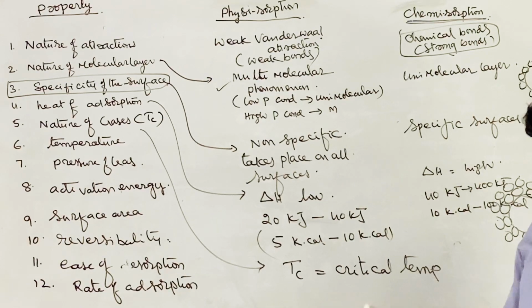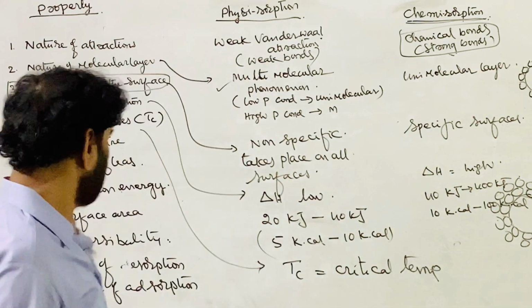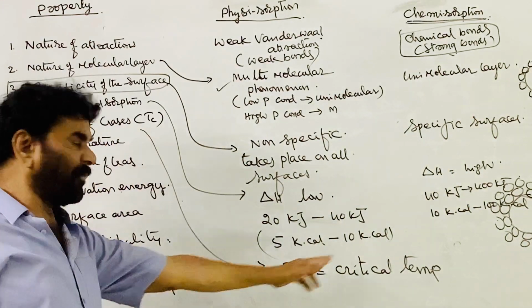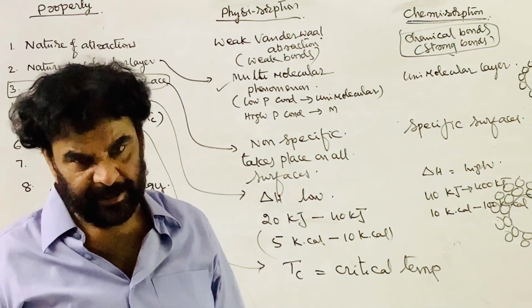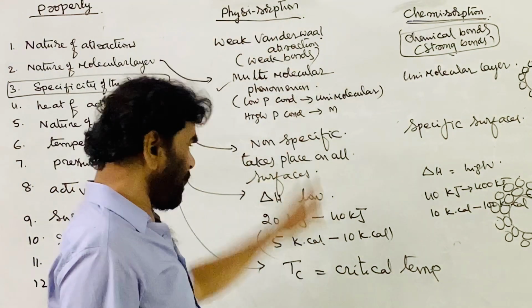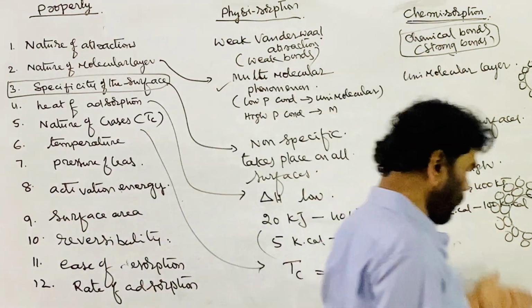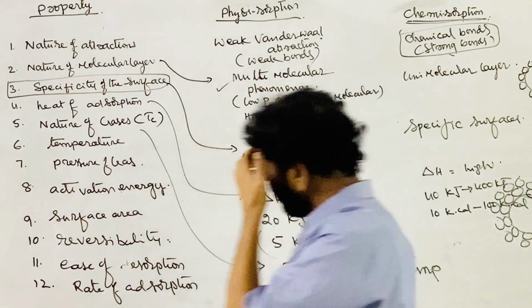In physisorption, the higher the critical temperature, the more readily the gas is adsorbed. Easily liquefiable gases are adsorbed on the surface of a solid to the greater extent in physisorption, but critical temperature has no role in chemical adsorption at all.